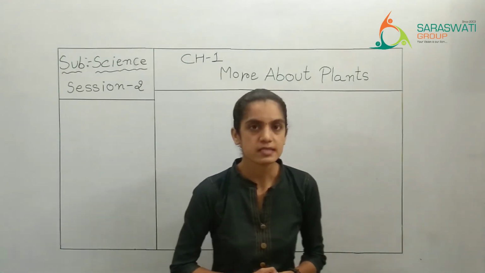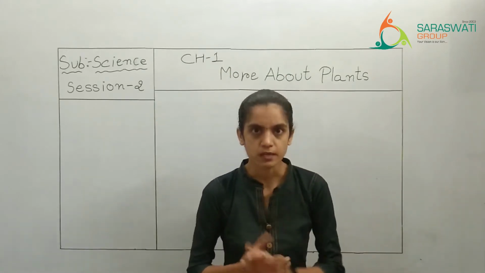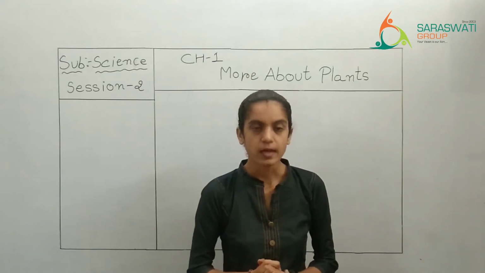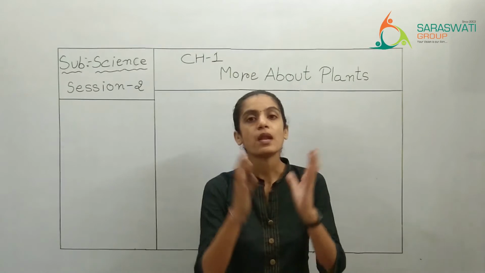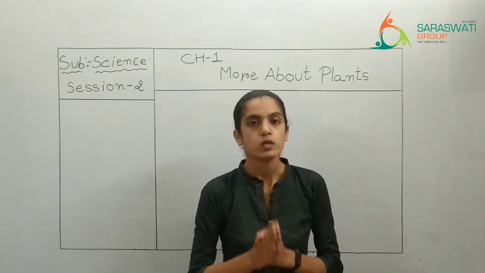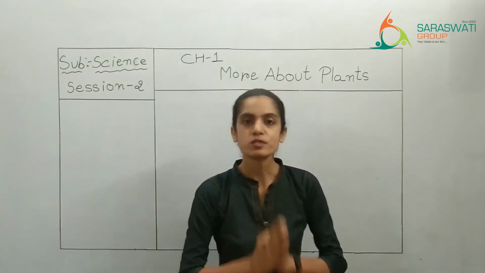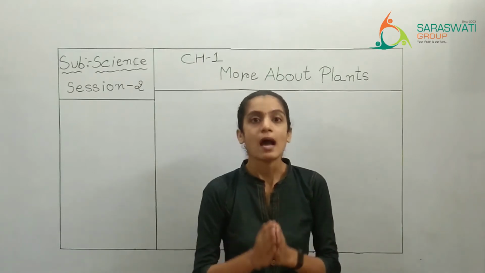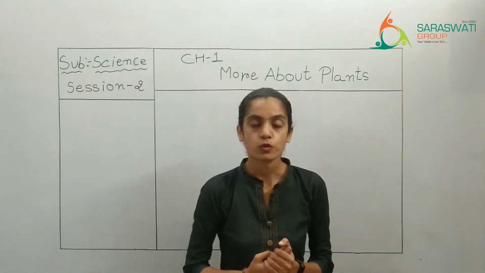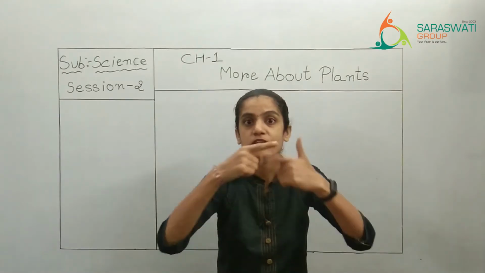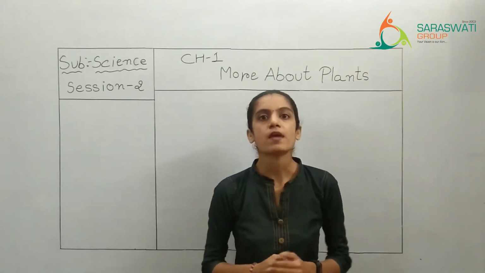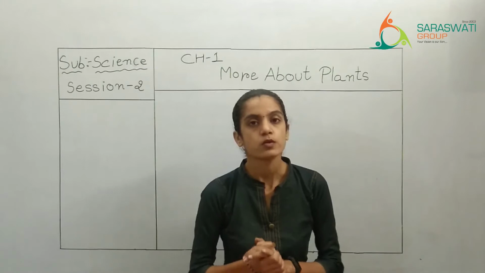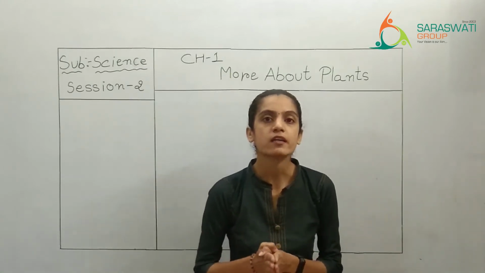Reproduction. Say for example, if I give you a rose seed and if you sow that seed in the soil, from that seed a rose plant will grow. So first, I was having only one rose plant. Then again, I have sown a seed of a rose plant. So now, I have 2 rose plants. So can I say that the number of rose plants has increased? Yes. In the same way, all other plants are also performing the reproduction process. So, the number of plants is increasing.